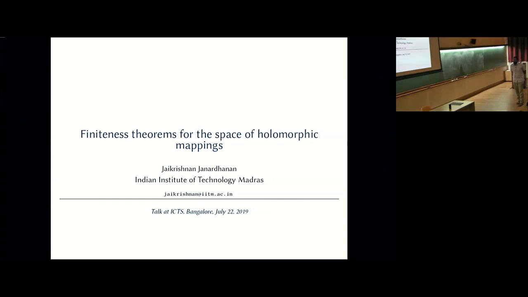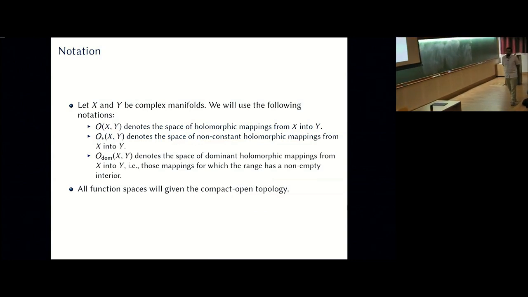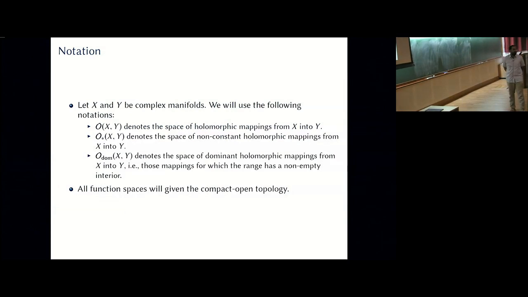So let me just start the first slide with some basic notation. Throughout this talk, X and Y would be complex manifolds, and though not said, they would be connected. I would consider only connected complex manifolds. So O(X,Y) would be the space of all holomorphic mappings from X to Y. O*(X,Y) would be the space of non-constant holomorphic mappings from X to Y. O_dom(X,Y) would be the space of dominant holomorphic mappings, that is, those mappings whose range has a non-empty interior. And on all these spaces, I will give the compact-open topology.